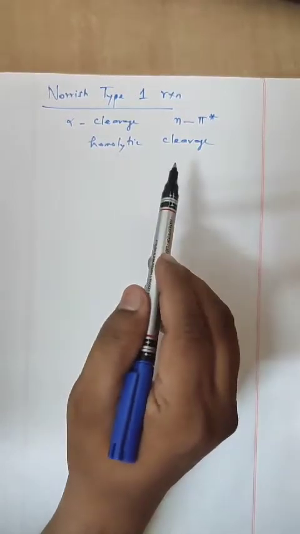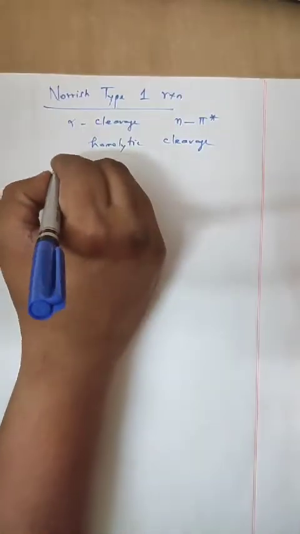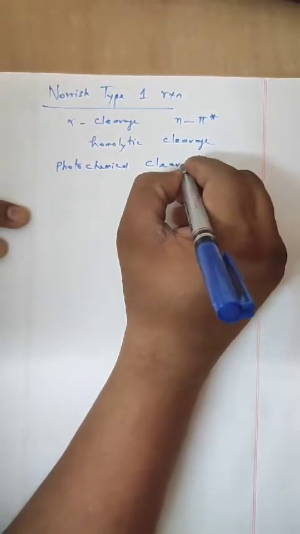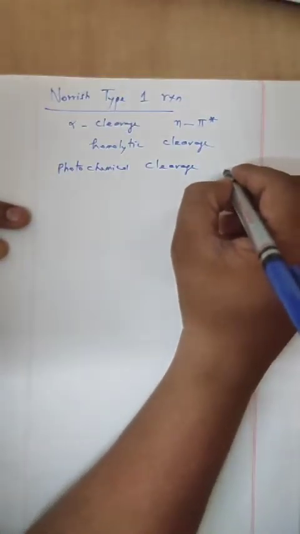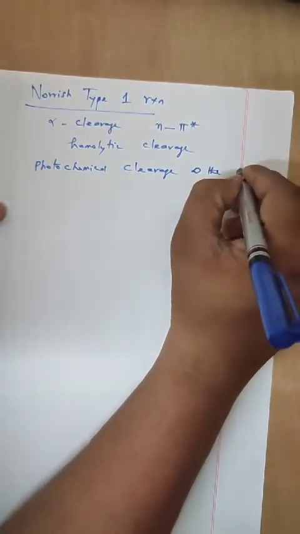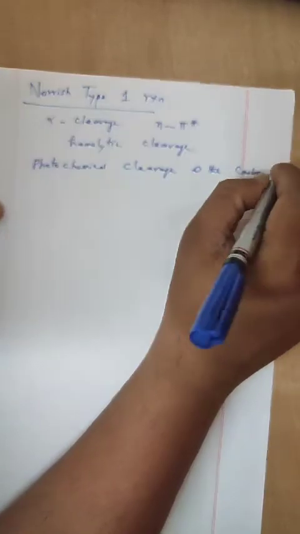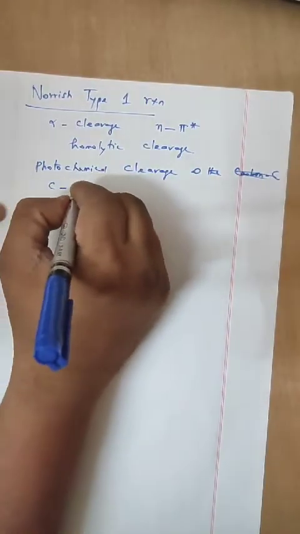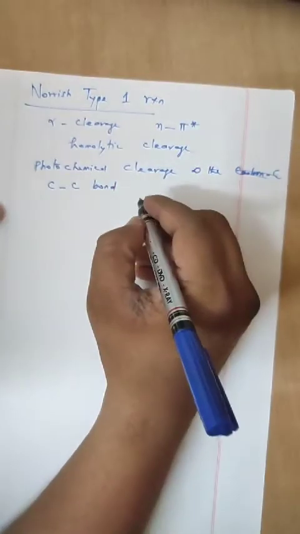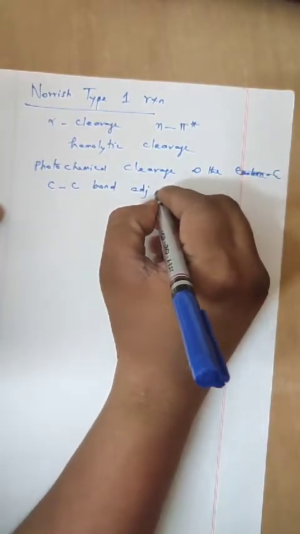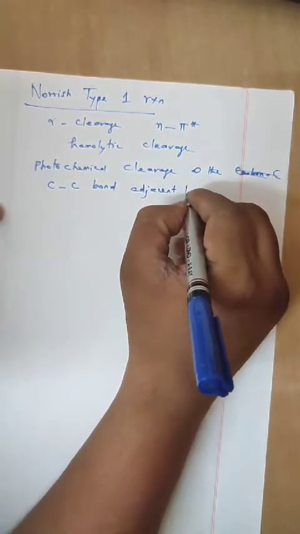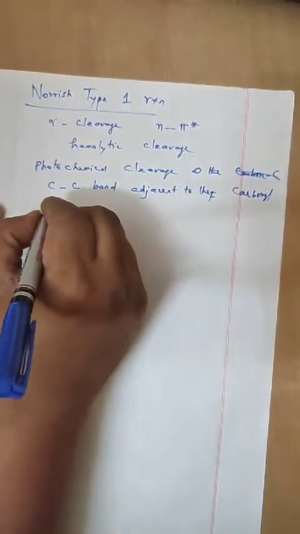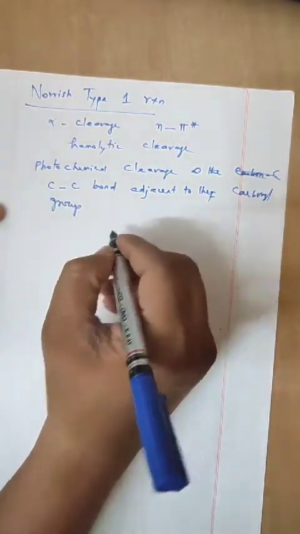So the photochemical cleavage at the carbon-carbon bond adjacent to the carbonyl group is the basis of photochemical reactions.